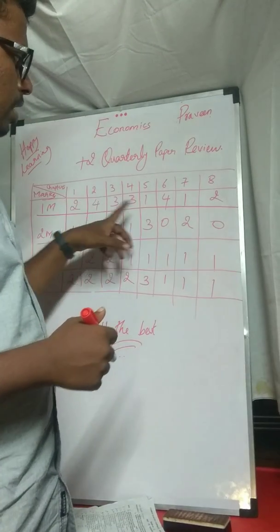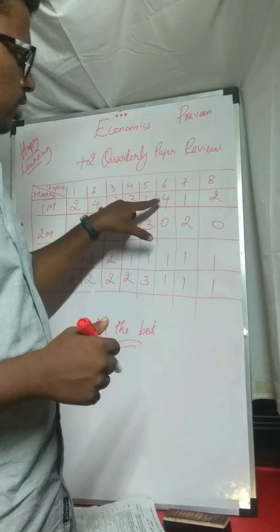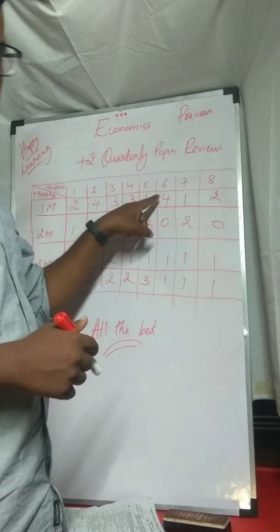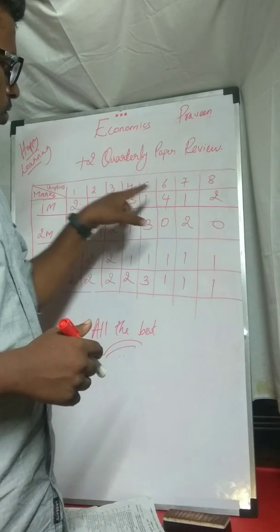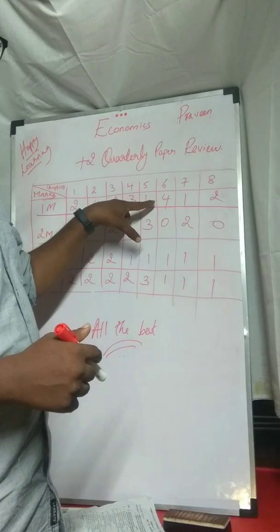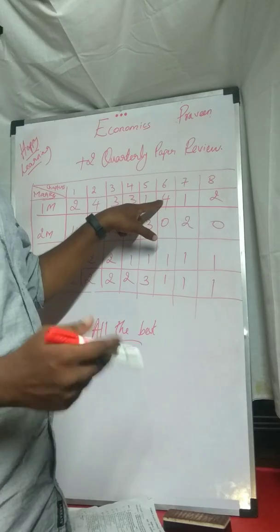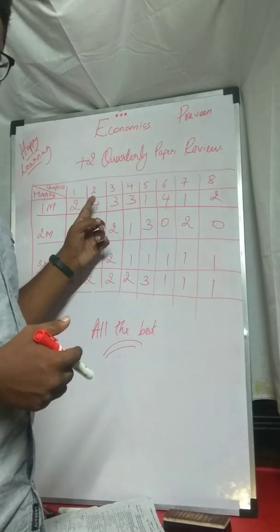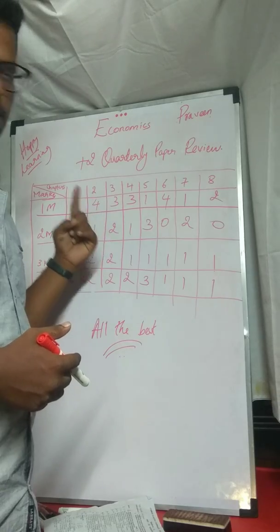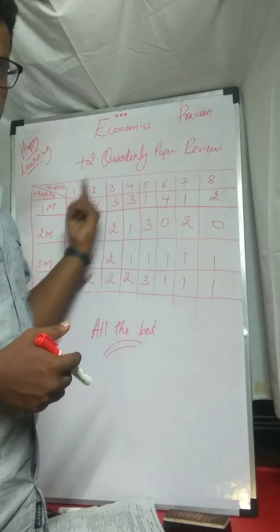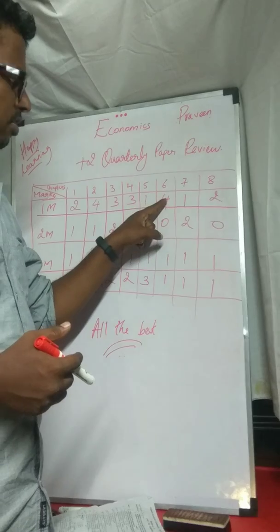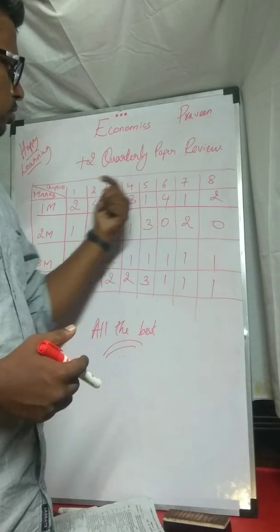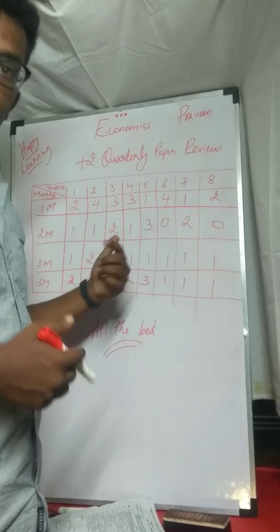If you could see, they are giving more importance to your second chapter as well as your sixth chapter. Second chapter is your national income, and your sixth chapter is your banking. Banking has nothing like concepts, but national income has more conceptual things. They have given more weightage to your second chapter and sixth chapter. No need to worry, both the second chapter and sixth chapter are lengthy chapters.